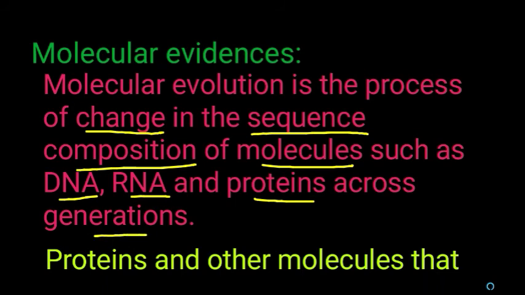So during molecular evolution, changes occur in the composition and sequence of biomolecules like DNA, RNA and protein, generation after generation. Thus it leads to the formation of new organisms or new species.